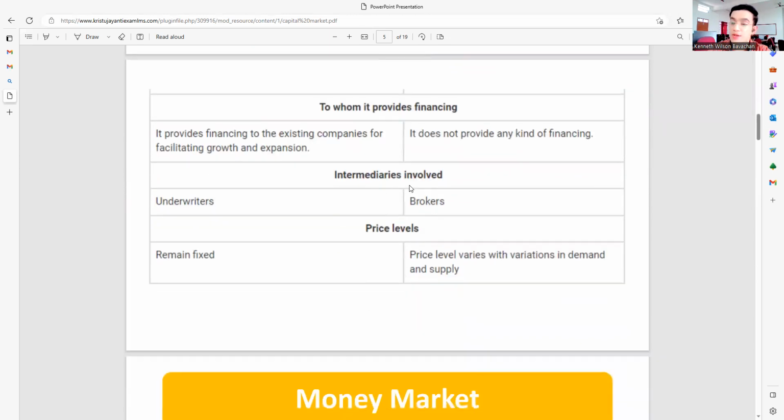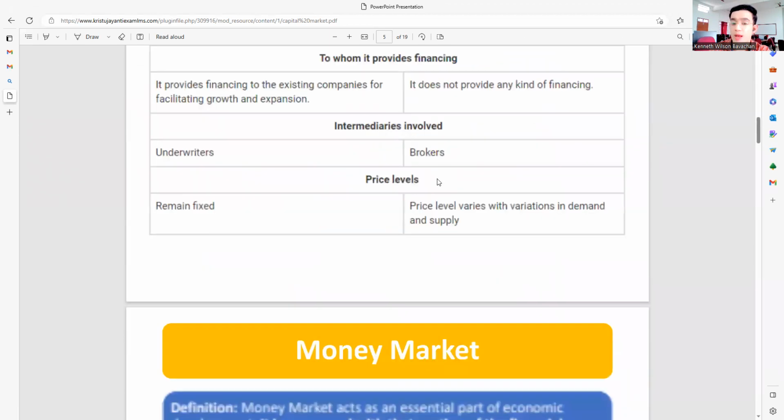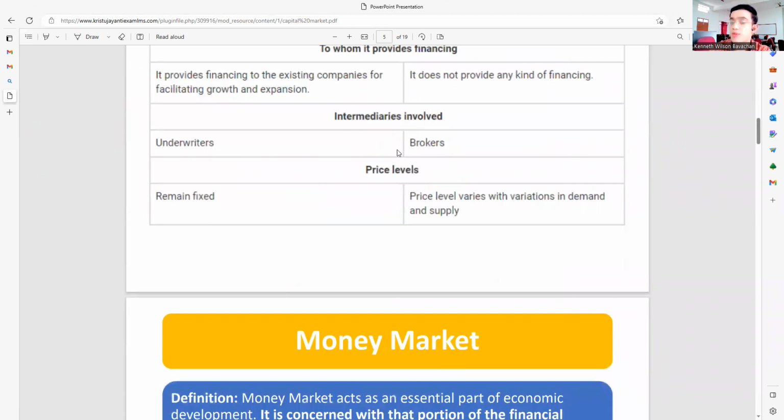Then we have the intermediaries involved. Who are the intermediaries that have been involved in both of these markets? When it comes to your primary market, the intermediary who's involved becomes your underwriters. Please understand, again, very important. Your underwriters become the intermediaries involved under your primary market, whereas in your secondary market, the intermediary involved becomes your brokers. Okay, because through them only you can do the transactions.